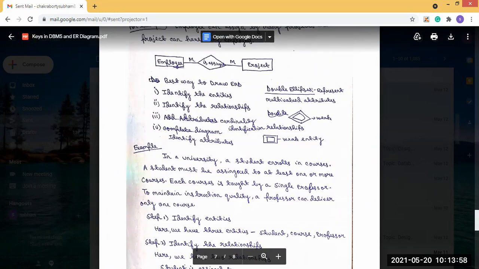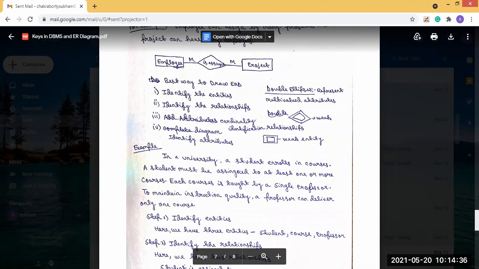You will be given some problem to solve, and from this problem you have to find the ER diagram. Like there is an example given in a university. A student is enrolled in a course. A student must be assigned to at least one or more courses, and each course is taught by a single professor. To maintain instruction quality, a professor can deliver only one course.